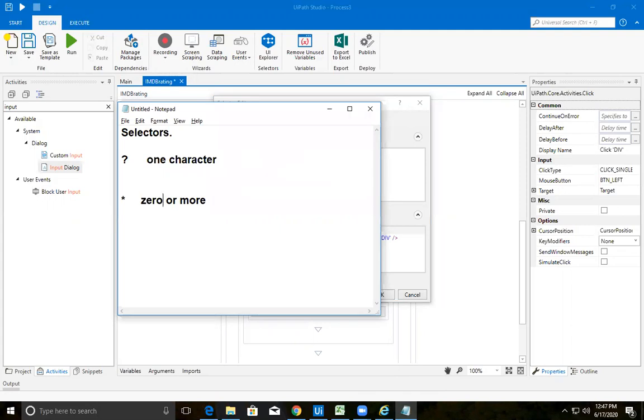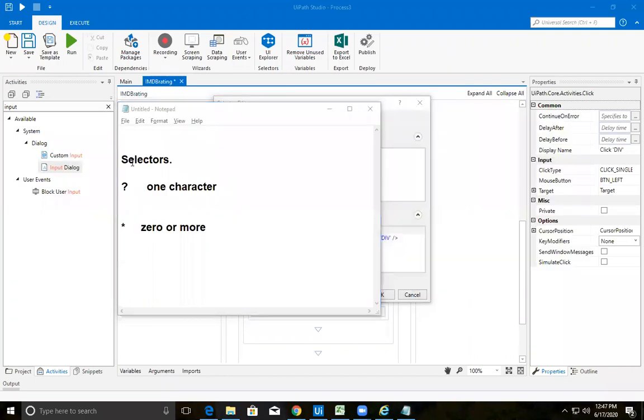Which activity is this for? Can you tell me for which activity I am telling this? Anyone can unmute yourself. Nobody? It is the get text activity.